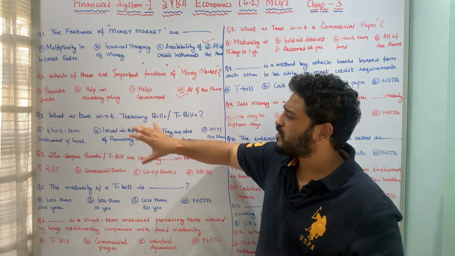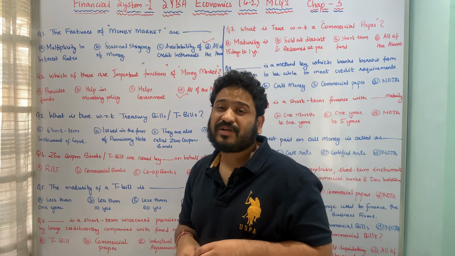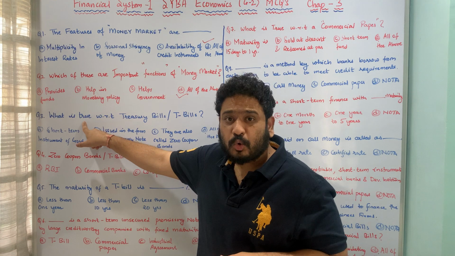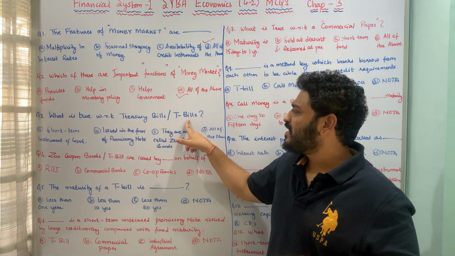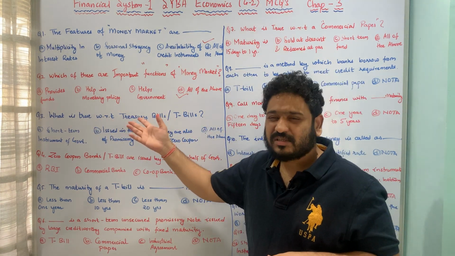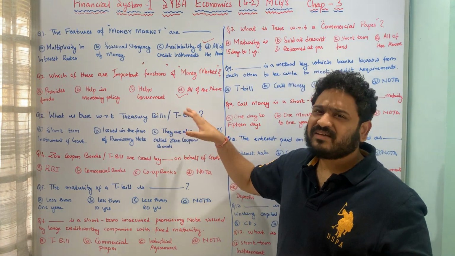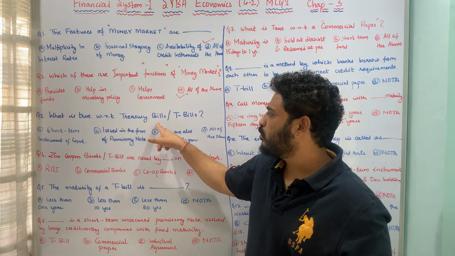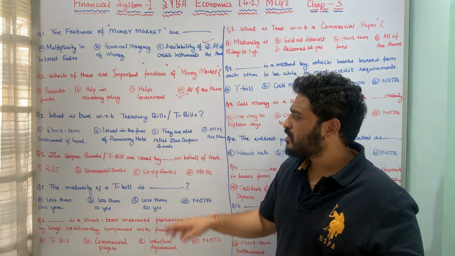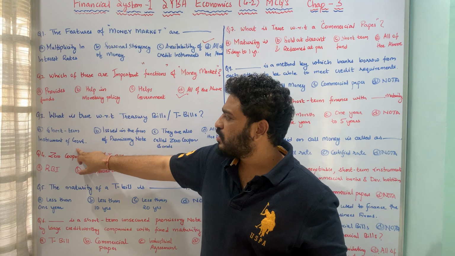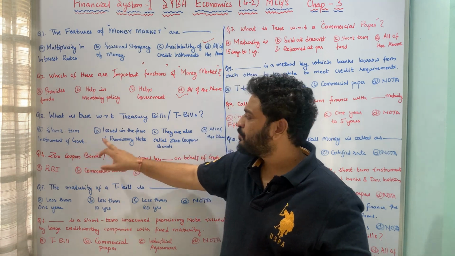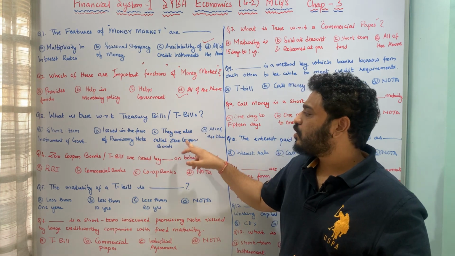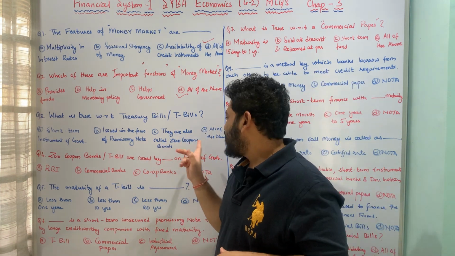Let us now move to the next question, which is particularly talking about treasury bills or T-bills. The question is framed in this fashion: what is true with respect to treasury bills in India? Alternatively the question can be what is false, but in this case we are just going to inquire about what is true. The options are: T-bills are short-term instruments of governments, they are issued in the form of promissory notes, they are also called zero coupon bonds, and all of the above.